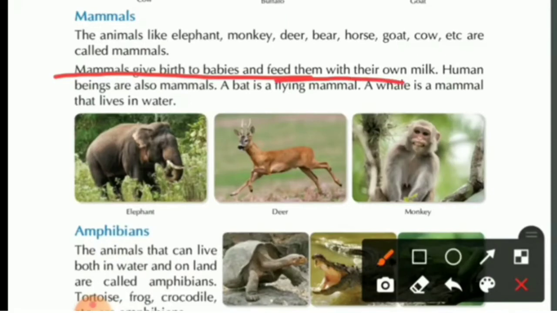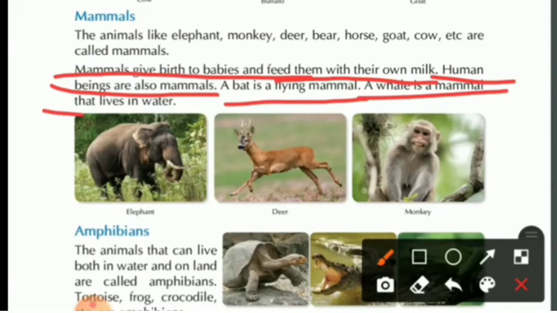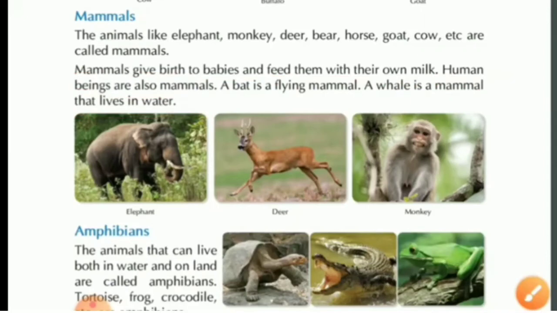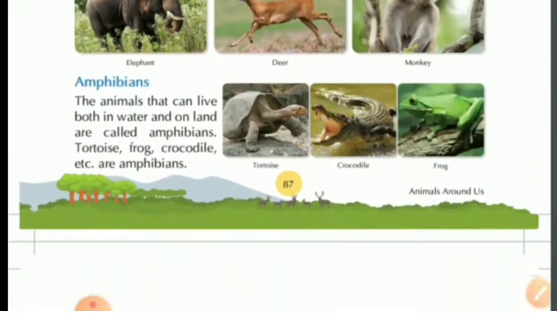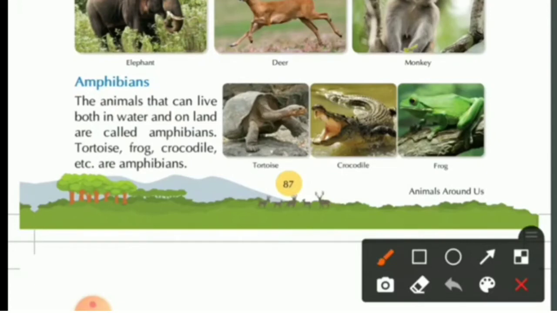Mammals are the animals that give birth to their babies and feed their babies with their own milk. Like we humans are also mammals because we feed upon our mother's milk. So we are also mammals. A bat is a flying mammal. A whale is a mammal that lives in water. So there are different types of mammals. We humans are a type of mammal, and the water mammal is the whale, and the bat is a flying mammal.